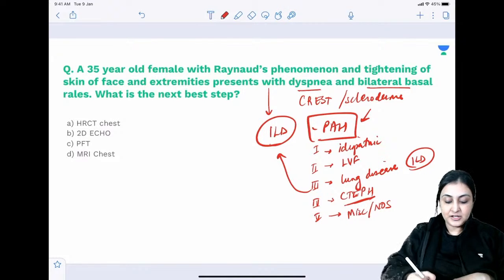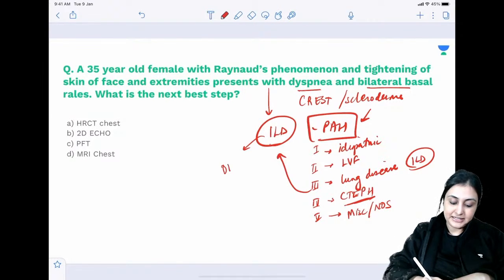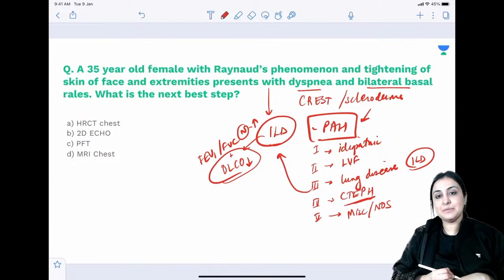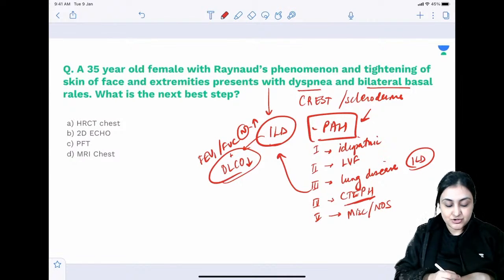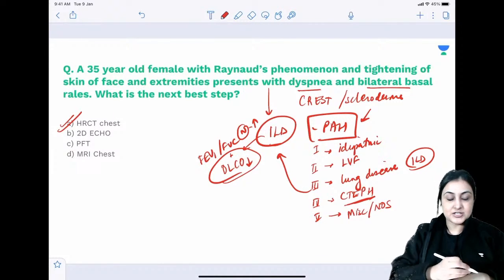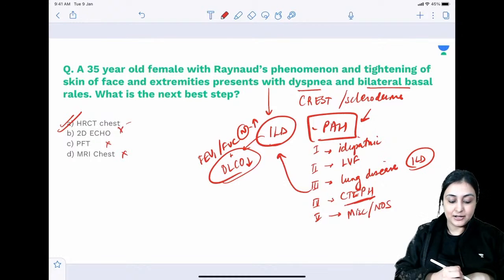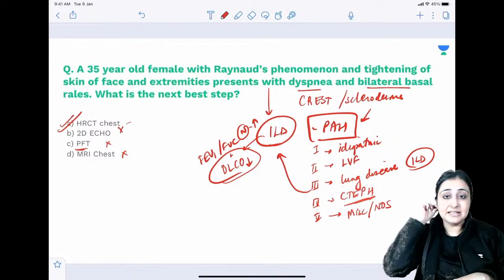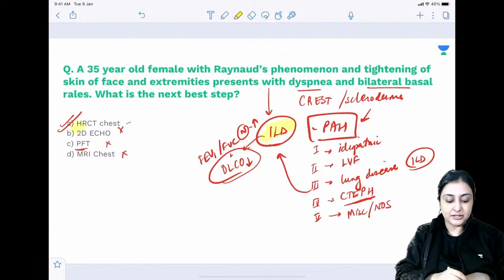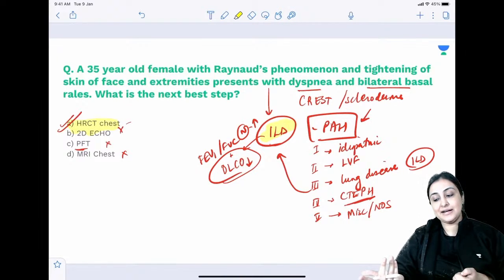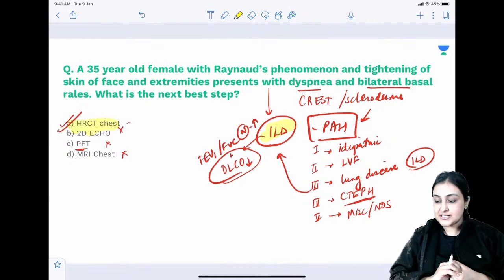Yes, in restrictive lung disease, ILD is the prime example. DLCO will reduce. So you will have FEV1 by FVC which is normal to increased, and now in this you will look at DLCO, that will be reduced. Coming back to the question. Investigation of choice for ILD is HRCT chest, not echo, not PFT, not MRI. All right. Even though in restrictive disease you will feel like doing PFT because we know the findings, the investigation of choice to pick up ILD is HRCT chest, because even if PFT shows restrictive, I need to see what kind of ILD it is. So we'll eventually go on to HRCT chest.